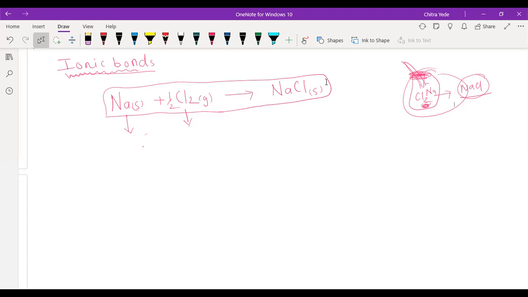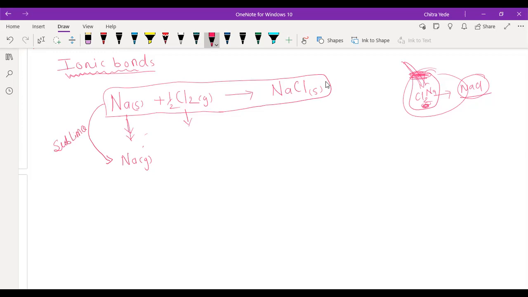So now I am explaining whatever I explained to Pallav. Okay, so see Pallav, sodium is in solid form. So first we have to convert solid sodium into gaseous form. So now we heat the sodium metal strongly, and then sodium is converted into gaseous form. See here, sodium is converting directly from solid to gas, and this process is called sublimation.